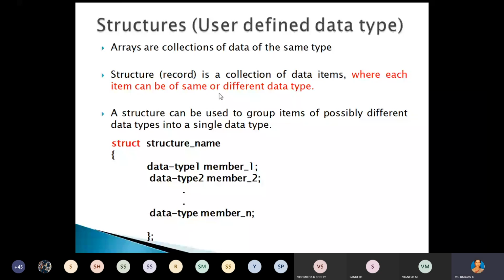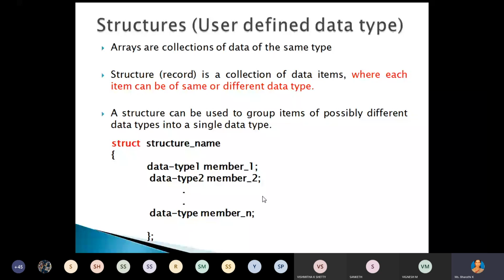In an array, we have to store data of the same type. But if you want to store data of different data types, then we have to go for the structure. A structure can be used to group items of possibly different data types into a single data type. For example, here we have the general syntax of a structure.